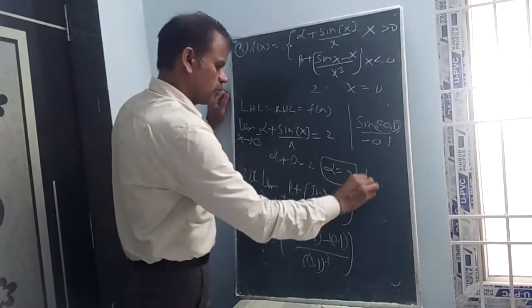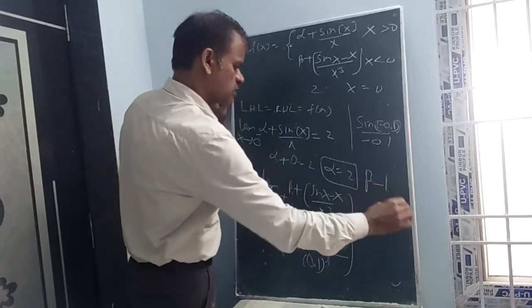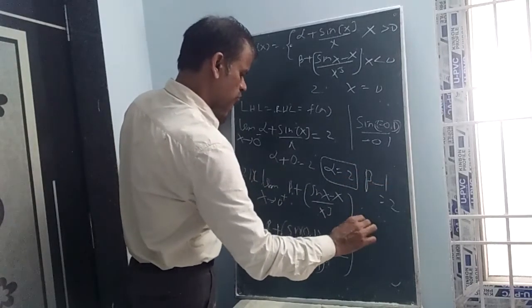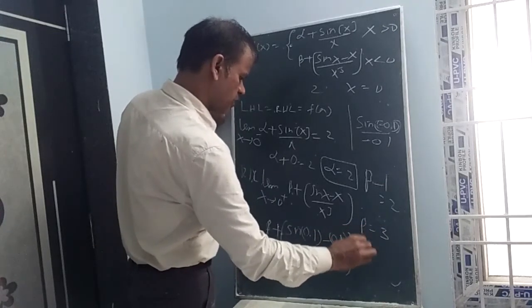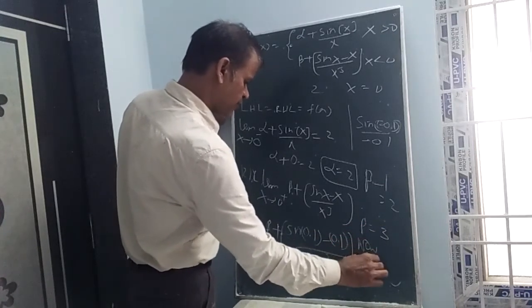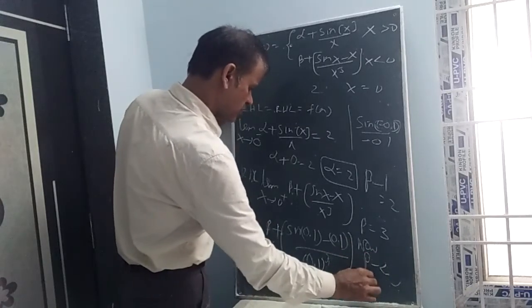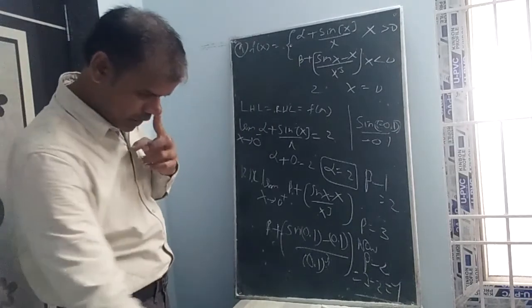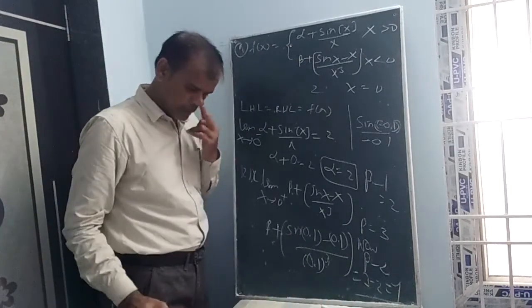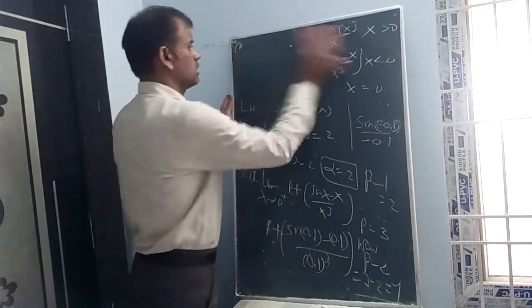So approximately 0 minus 0.1, total step minus 1. Now you can understand beta minus 1 equal to 2. So beta equal to 3. Asking now beta minus alpha. Beta minus alpha means 3 minus 2, so the value is 1. Now the 9th question is completed. Let us see the 10th question.